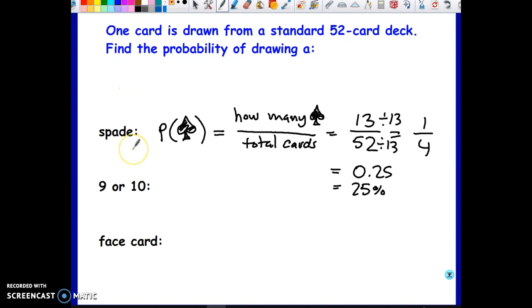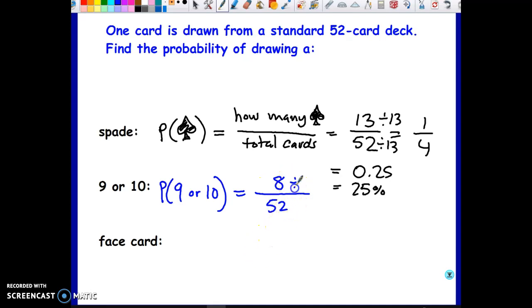Now the probability of getting a 9 or a 10. We'll have to count how many 9s or 10s there are. Well, there is 1 in every suit for 9, so that's 4 9s. And there's 1 in every suit, a club, a diamond, a heart, a spade, for 10s. So that means there are 8 possible 9s and 10s out of 52 cards.